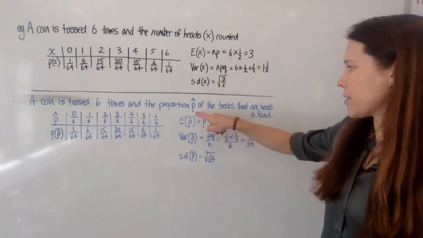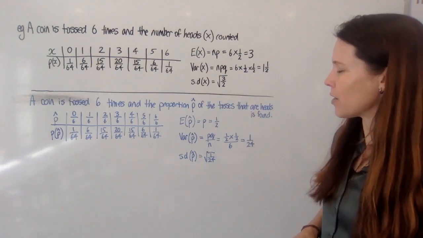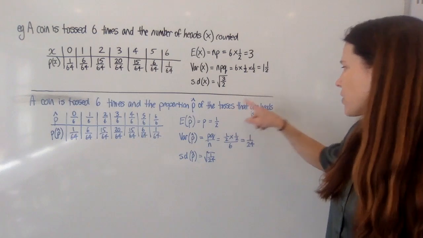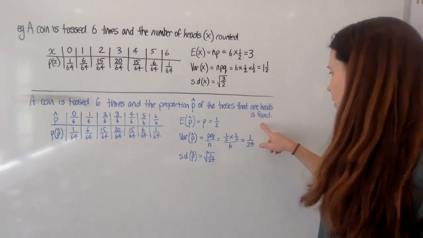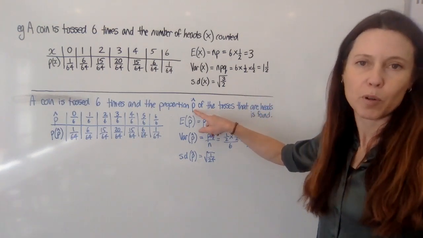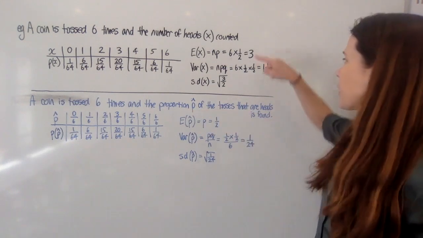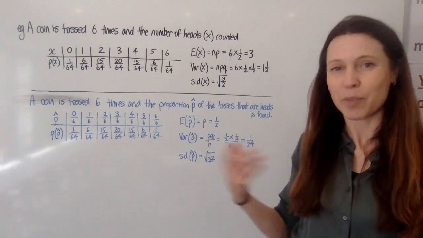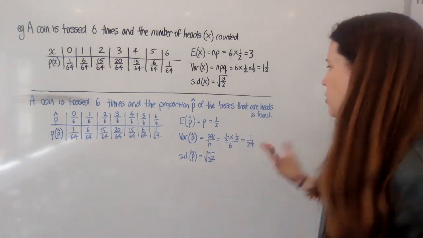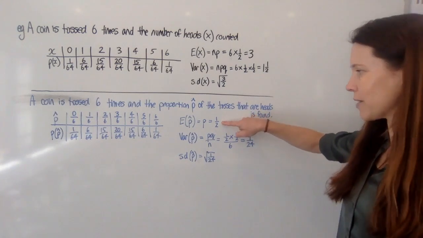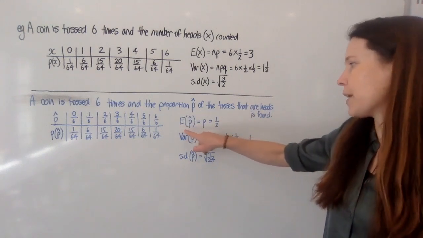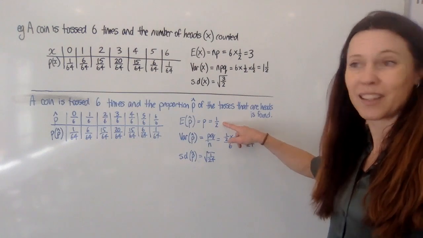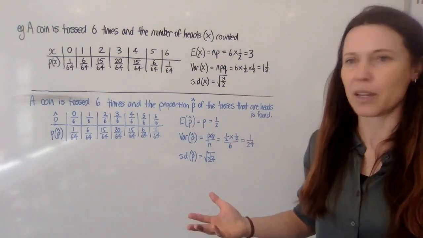So then what is p with this little acute sign on top of it? Well, if a coin is tossed 6 times and the proportion of the tosses that are heads is found, that is the proportion of the tosses that are heads. Now, if we're expecting 3 out of the 6 to be heads, then the proportion of the tosses that we're expecting to be heads is half of them. So it's very easy to understand, I think, that the expected value of this proportion is just p, and that's just a half. We're expecting half of the tosses to be heads.